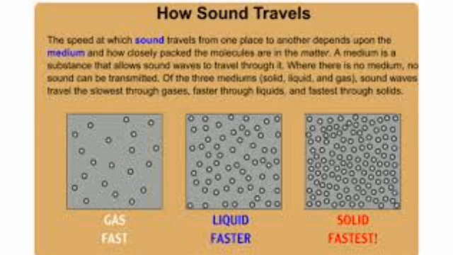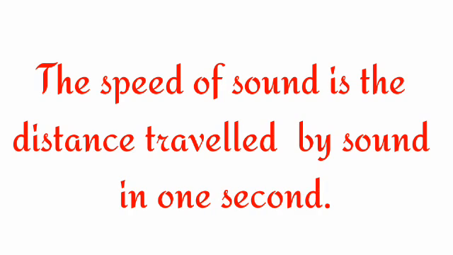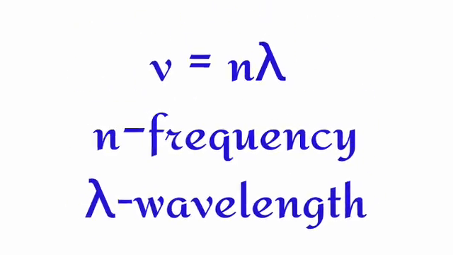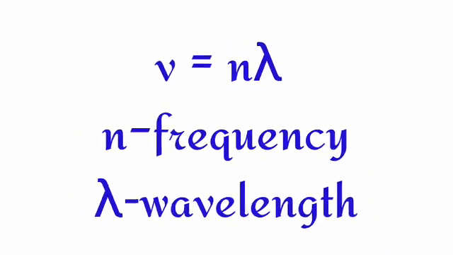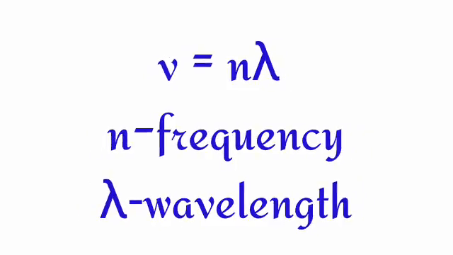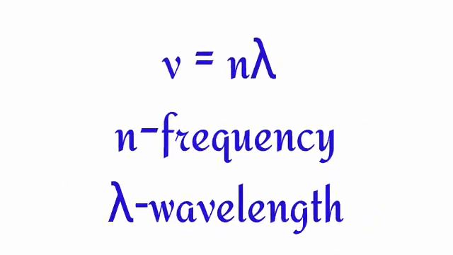So, sound travels in water and solids also, but the speed of sound is more in solids than in liquids and it is very less in gases. The speed of sound is the distance traveled by sound in 1 second. It is denoted by V. It is represented by the expression V = nλ, in that n is the frequency and λ is the wavelength.